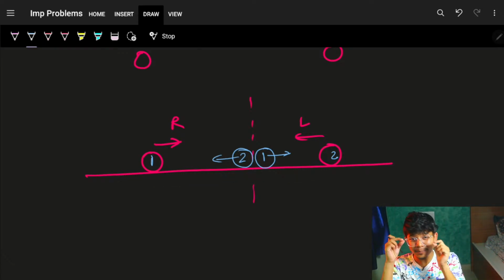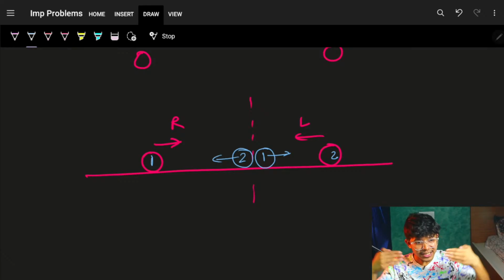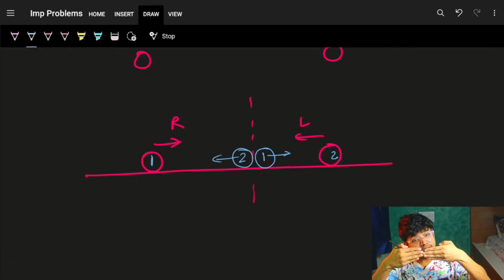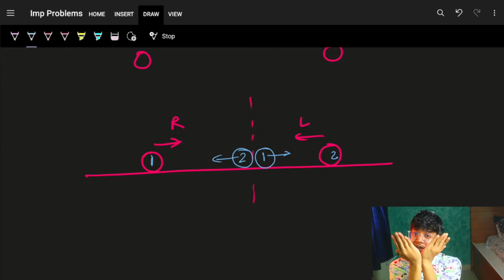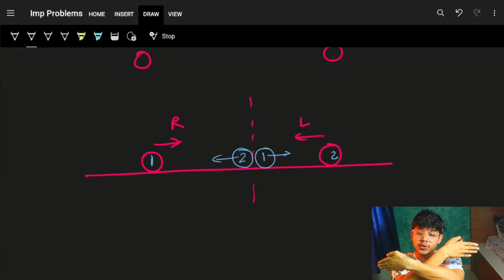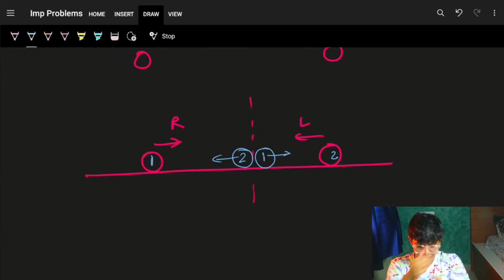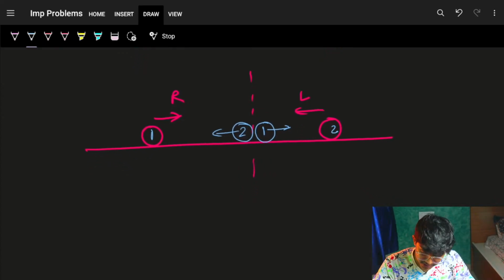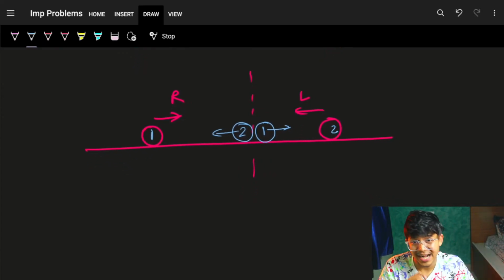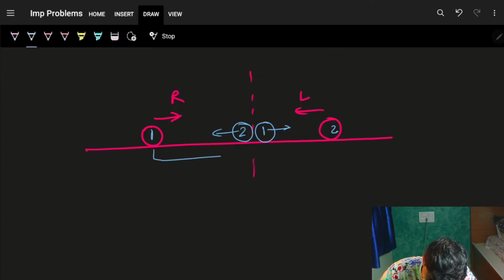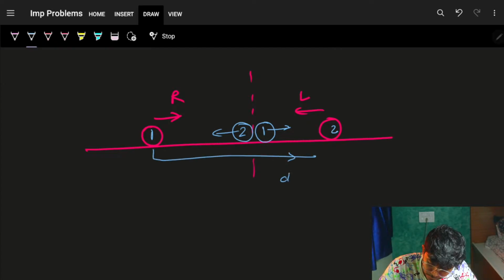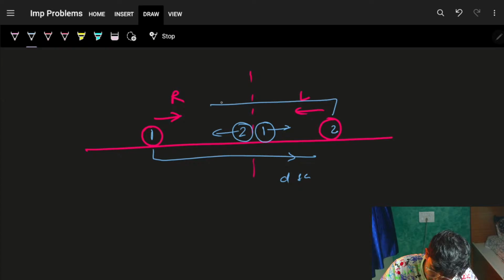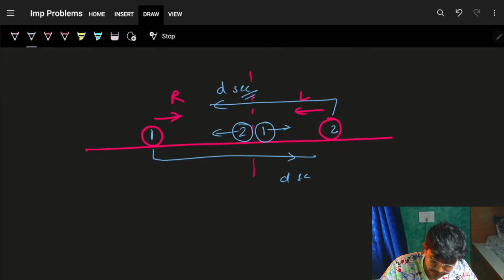And that is the main trick for this: collision of the same balls having the same velocity will result in just balls surpassing each other. By this, I don't have to worry about the collision at all. I just have to simply say this ball 1 will go on for d seconds, this ball 2 will go on for d seconds.